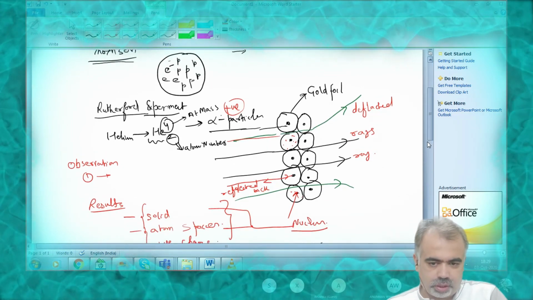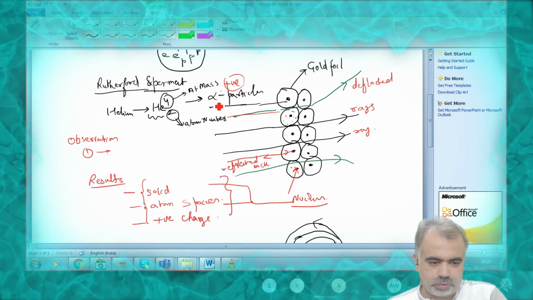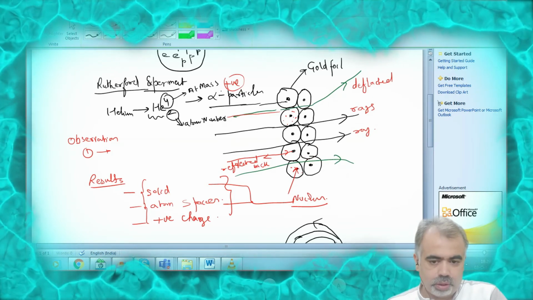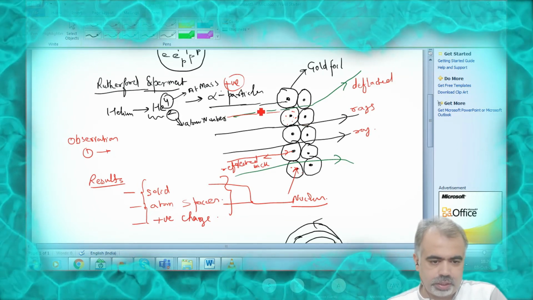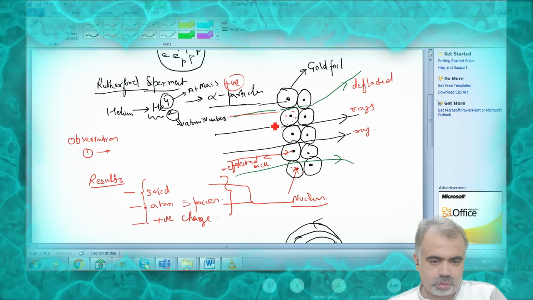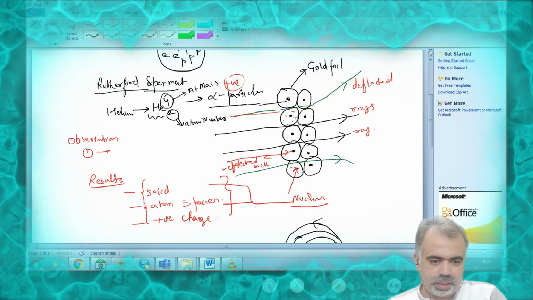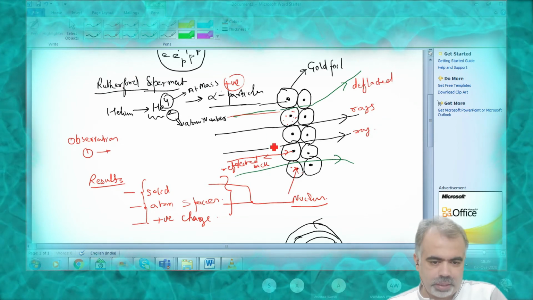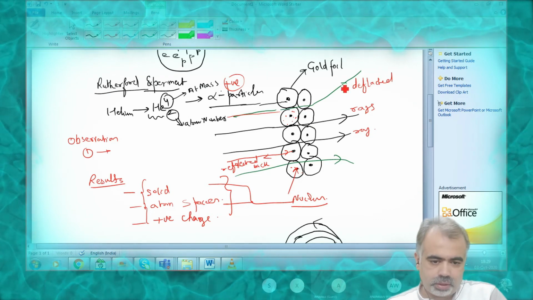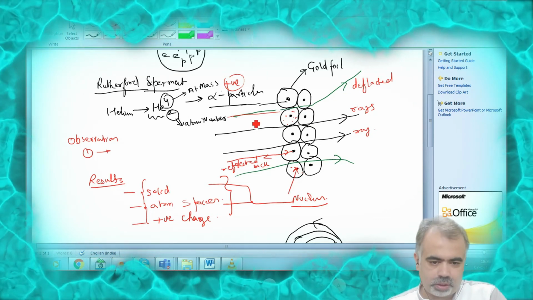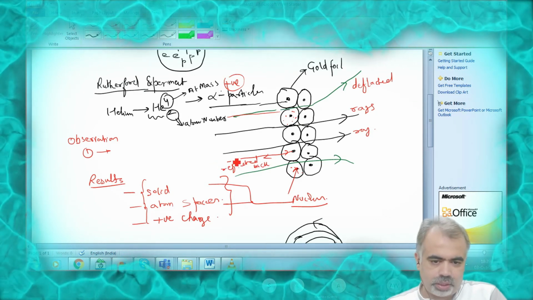Further, Rutherford came, and he explained very well. First of all, he discovered the nucleus by the gold foil experiment. What he did was pass alpha particles through the gold foil, and he observed that some of the alpha particles were deflected, some passed straight through, some reflected back, and some were tilted.